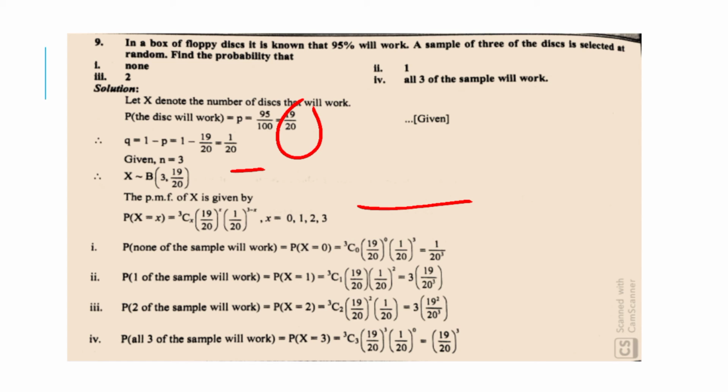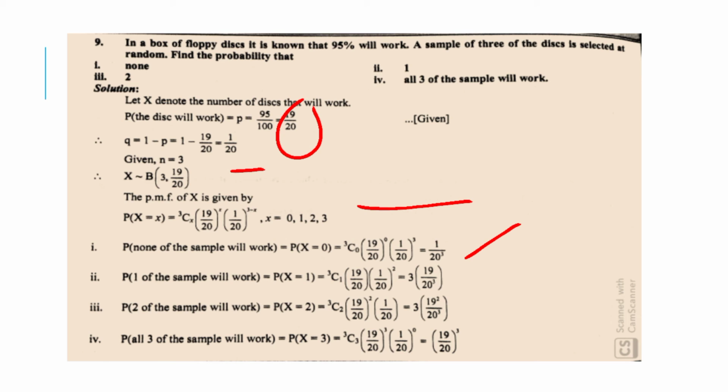First, probability that none of the sample will work, which is equal to probability of x is equal to 0, which is equal to 3C0 (19 upon 20) raised to 0 into (1 upon 20) raised to 3, which is equal to (1 upon 20) raised to 3.